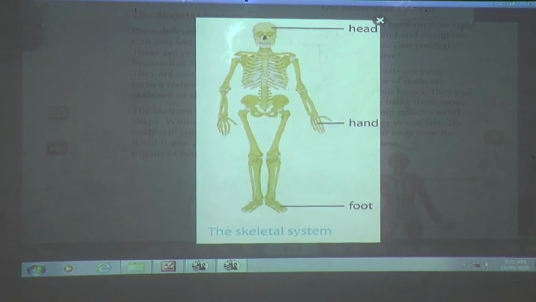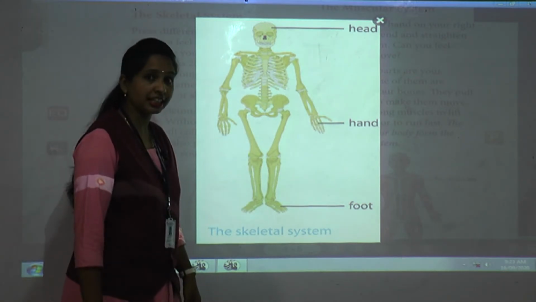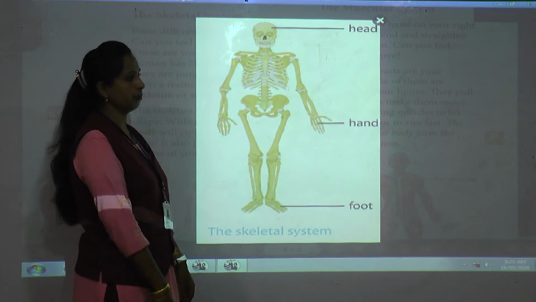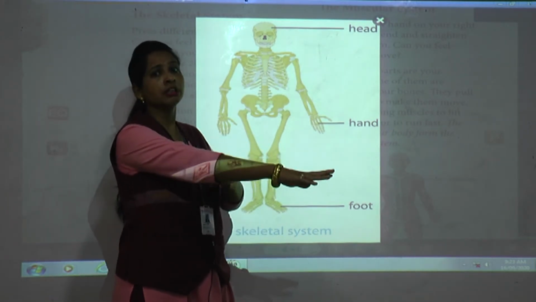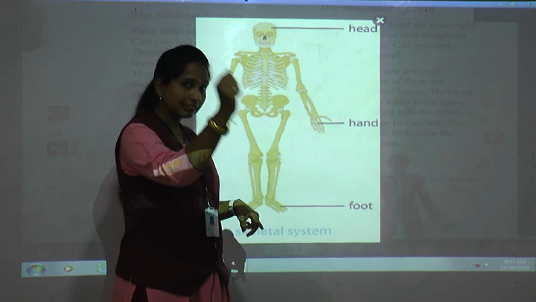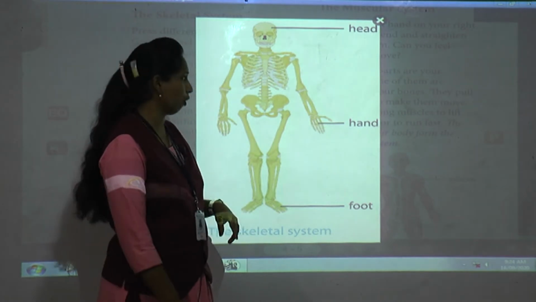And the bones of the skeleton are joined together in such a way that you can move parts of your body. See, if a joint is not there, if we have a straight bone, can we bend? No, we cannot bend. Can we shake our hands? No, not at all.